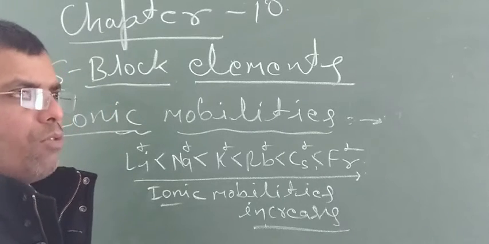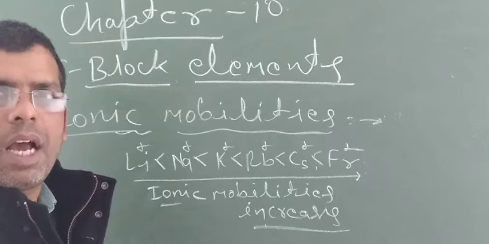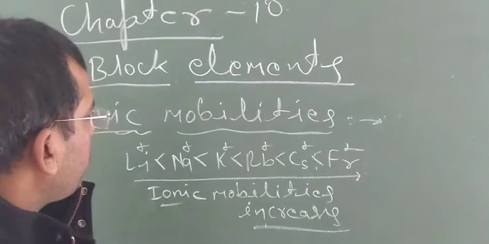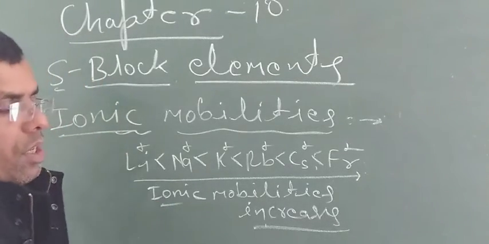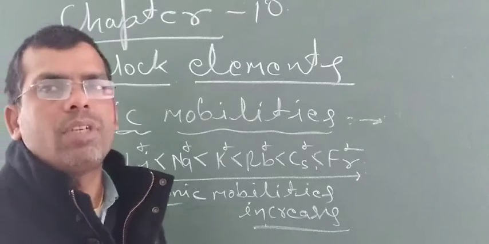Now, reaction with halogens. We will discuss reaction with halogens.